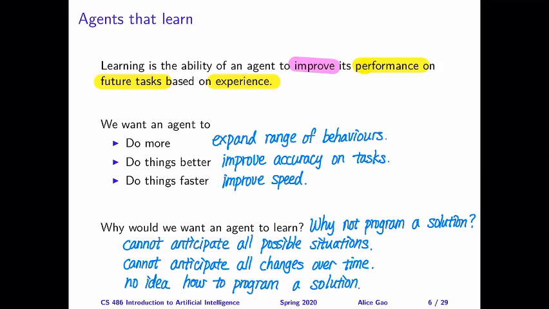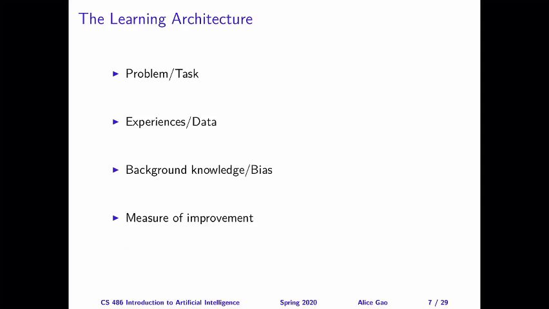So these are 3 reasons where we might want an agent to be able to learn rather than us writing a program to solve the problem. Let me talk about the components of any learning problem. First of all, we have a problem and/or a task. This is the behavior or the task that we're trying to improve our performance on.